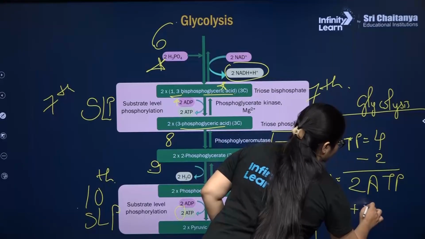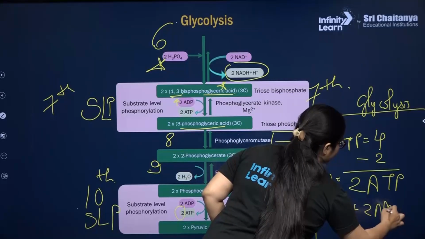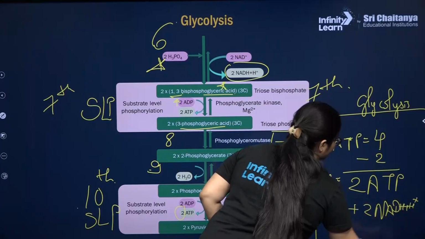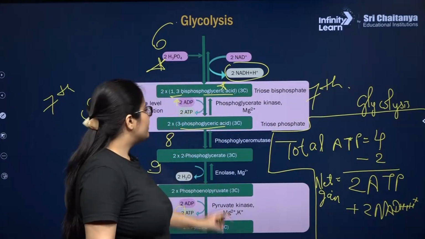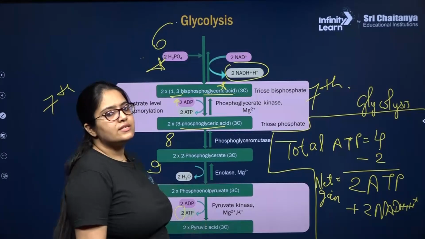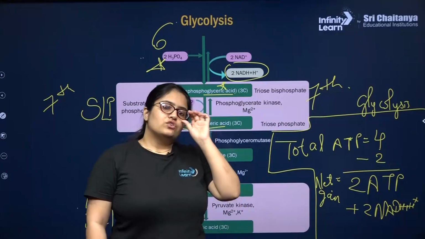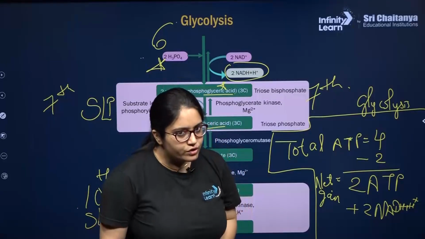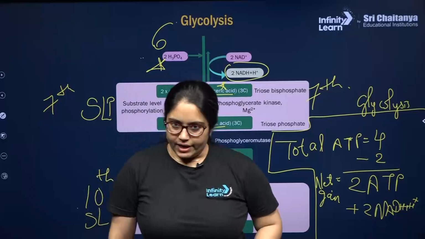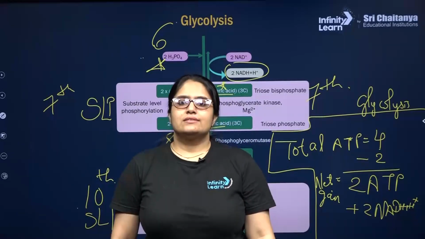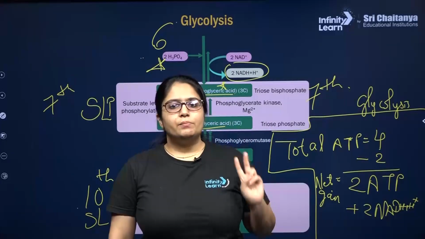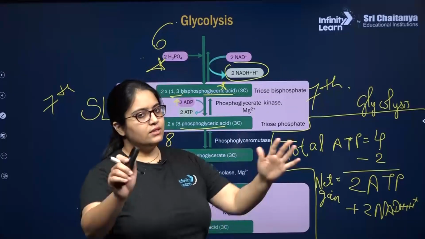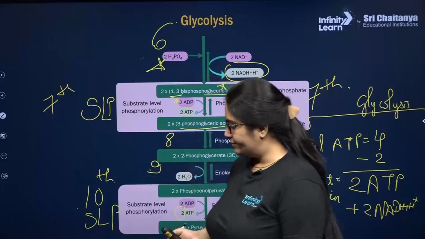And along with that there will be production of 2 NADH plus H plus molecules. Where will these NADH plus H plus molecules be formed? In the 6th step. So what you need to understand is that at the end of glycolysis, from 1 glucose molecule you are getting 2 molecules of pyruvic acid, a net gain of 2 ATP and 2 NADH plus H plus molecules. This is something you got to remember.